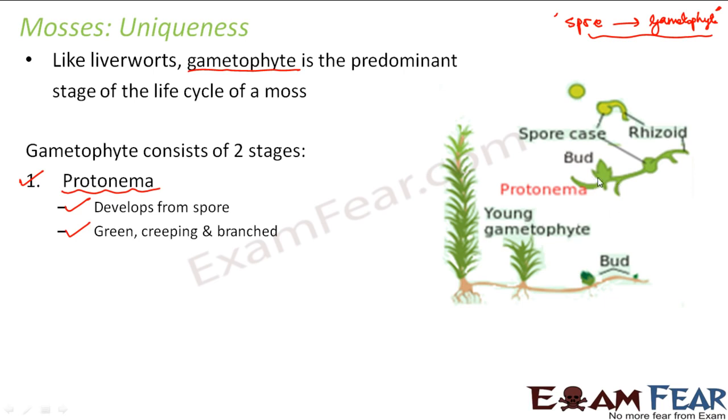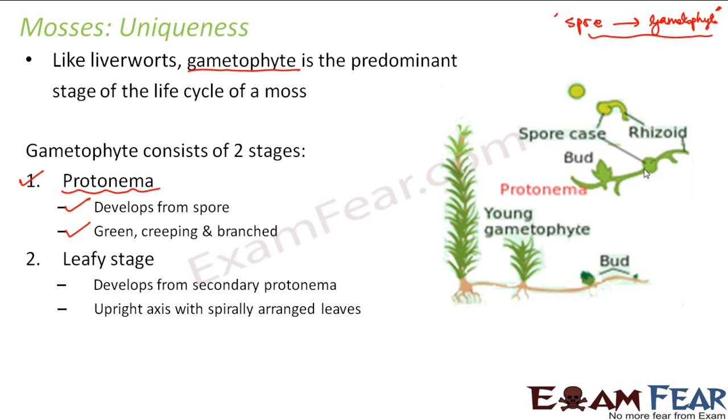So here you can see the structure. Here this is the rhizoid. This is the spore case. And the second stage is the leafy stage. The leafy stage will develop from the secondary protonema. So from protonema, the leafy stage will develop. Here, upright axis with spirally arranged leaves. So here you can see how the leaves are spirally arranged.